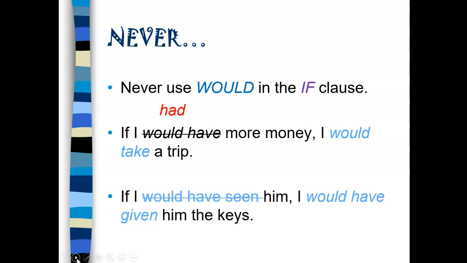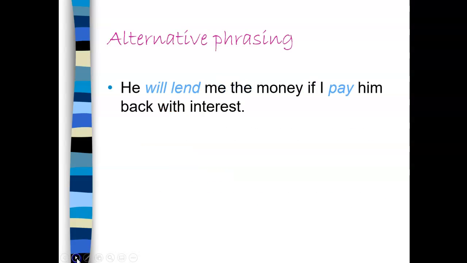Or if I would have seen him, I would have given him the keys. Again, that is very incorrect. And I don't care if you hear it on television. Those people have no idea what they're talking about, and they shouldn't be there. That's my opinion, and I'm sticking to it. I need to use the past perfect. If I had seen him, I would have given him the keys.